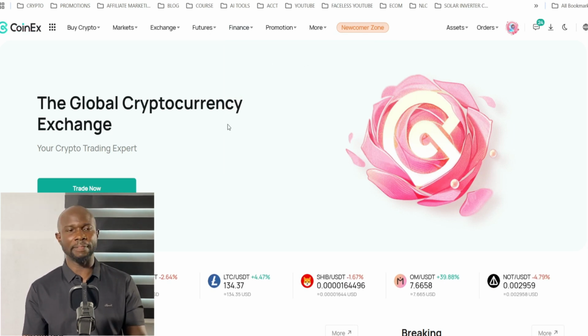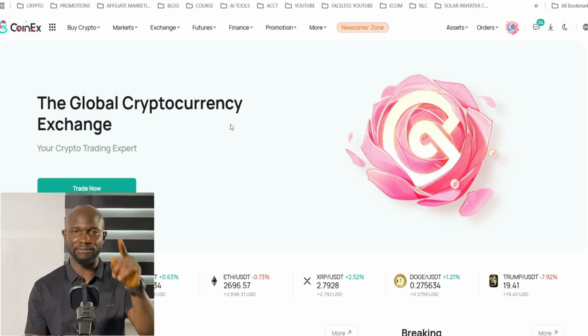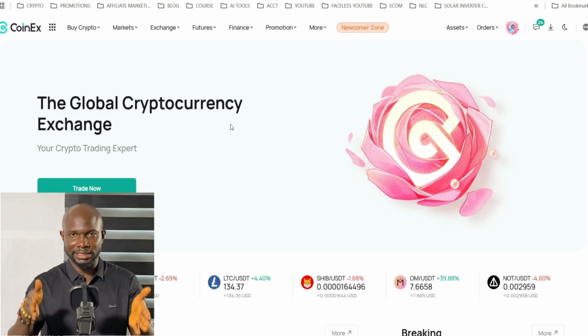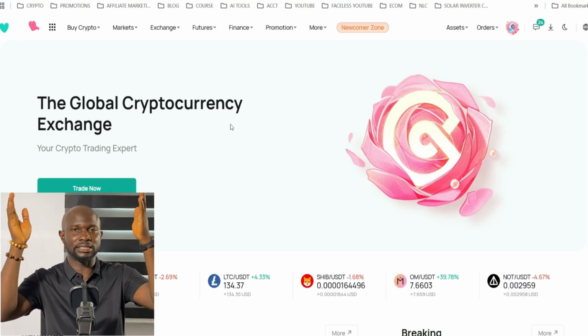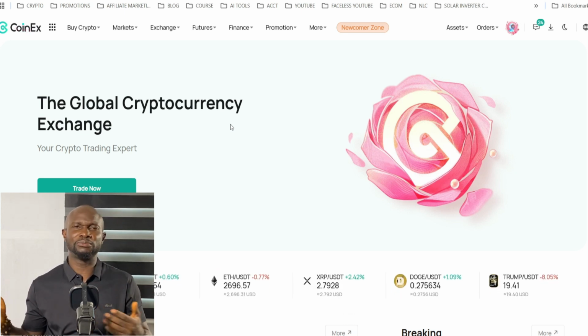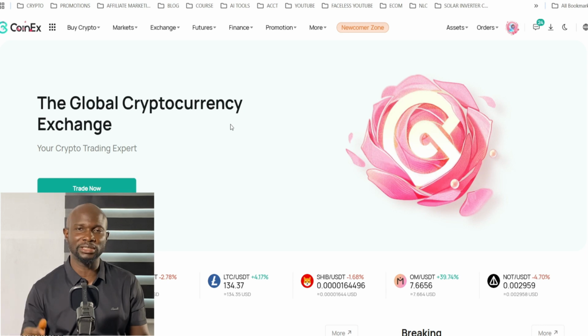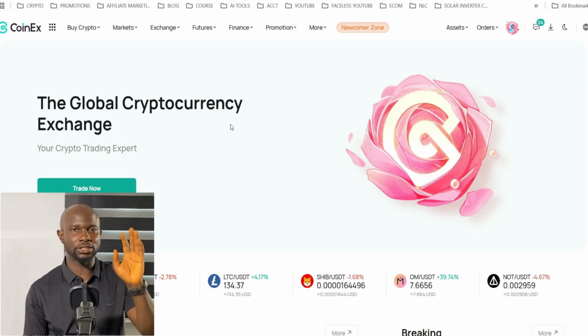When you log in, on the homepage interface you will see P2P, because the first thing before you invest is to put your money there, in your own local currency. For instance, if you are from Nigeria, you have Naira. Most of this little money you have, 5,000 or 10,000 Naira, can turn into a lot of money by investing in crypto. That's just what I want to show you.